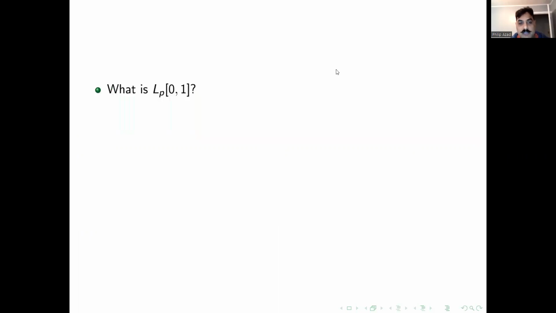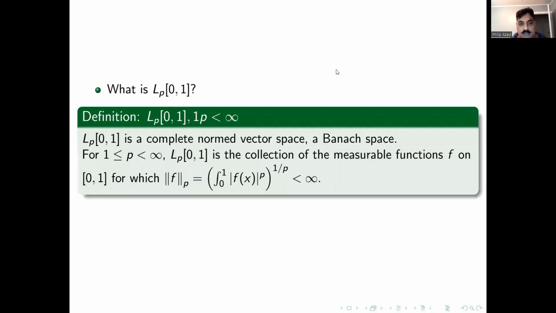So starting with what is L^p[0,1]? It is a normed, complete normed vector space. So basically, it's a Banach space, and it is a space which includes all the functions f whose norm is finite when computed by this formula.